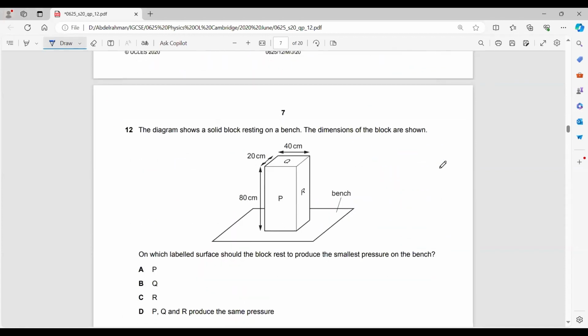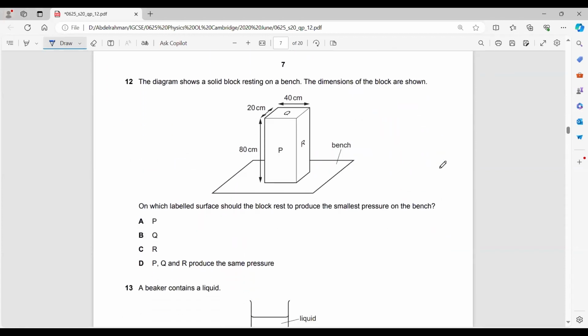The diagram shows a solid block. Which labeled surface should the block rest on to produce the smallest pressure? We need the smallest pressure. To decrease the pressure, what should you do to the area? We need to increase the area. Smallest pressure is the largest area.